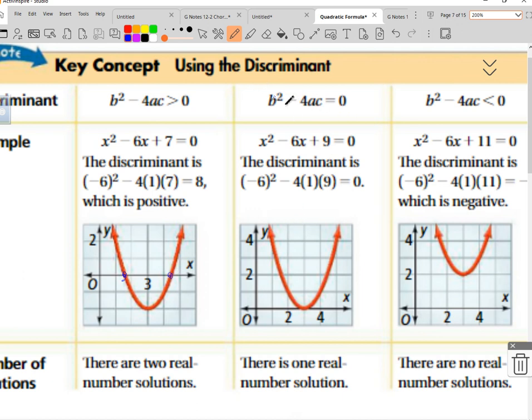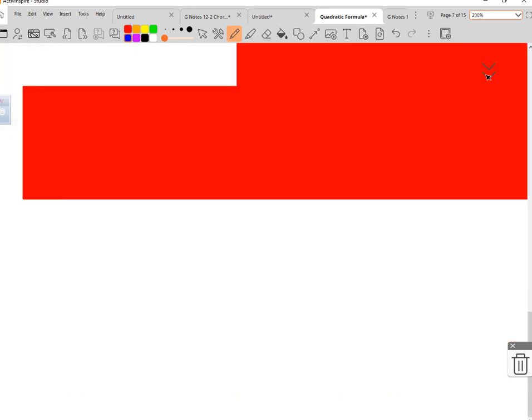If the value of the discriminant is equal to 0, it's going to touch it only in 1 spot. And if it's less than 0, that means it's a negative. You can see it's either going to open up, or it could possibly also have a vertex below and open down. Right? So that's what the graph looks like if there's 2 solutions, 1 solution, or no solution. You don't have to write that down. I just wanted to show you the visual.